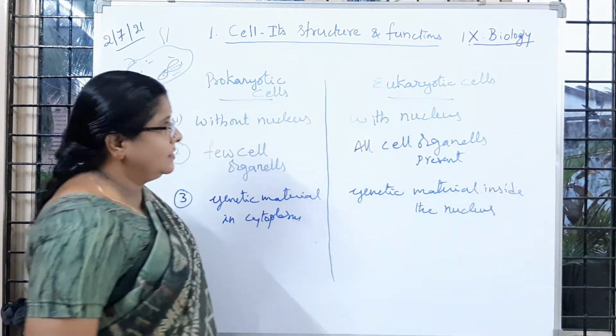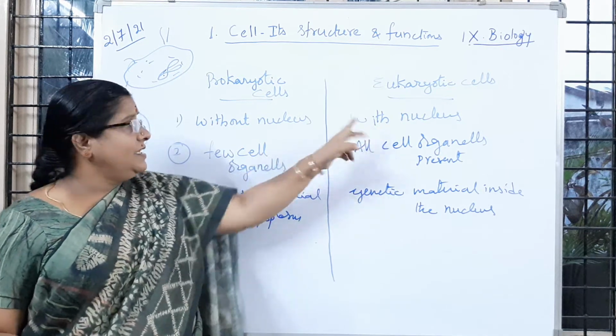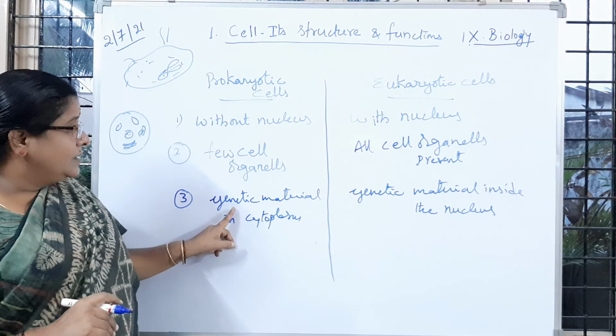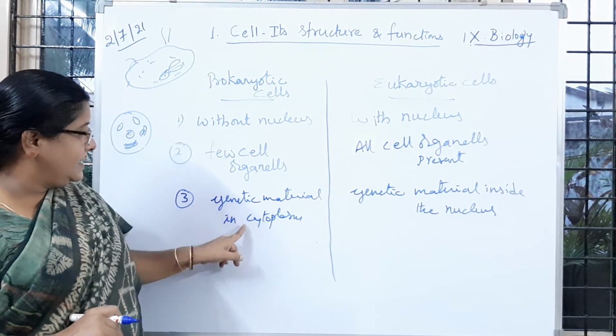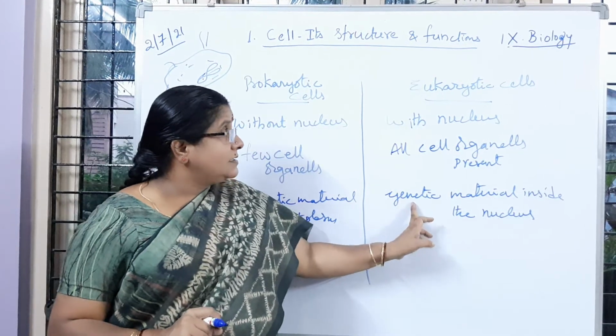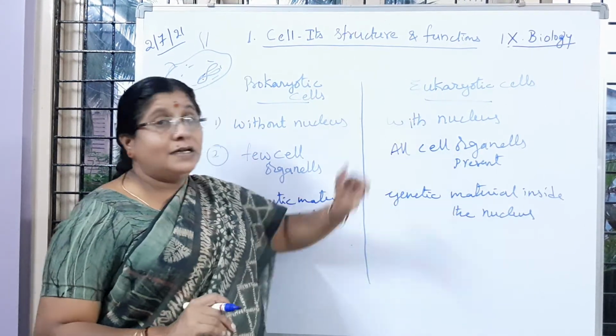Inside the nucleus. So in a eukaryotic cell, we are observing a membrane-bound nucleus here. No question of that one. Is it clear to you, children? So genetic material is present in the cytoplasm in prokaryotic cells, whereas genetic material is present inside the nucleus in eukaryotic cells.